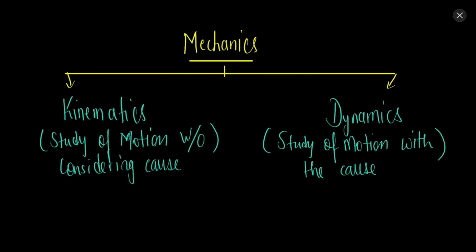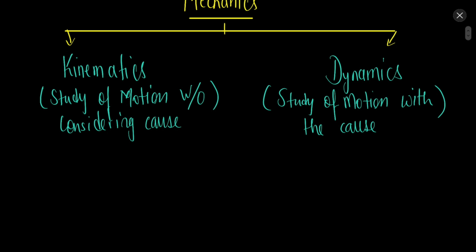You will understand it by an example. In kinematics you will only study what is motion, like what is distance, what is displacement, what is speed, what is velocity, what is acceleration, etc. But in dynamics you will study what causes that motion. For example, force is the reason behind motion, so you will study forces and how the force affects various objects. This is the difference between kinematics and dynamics.